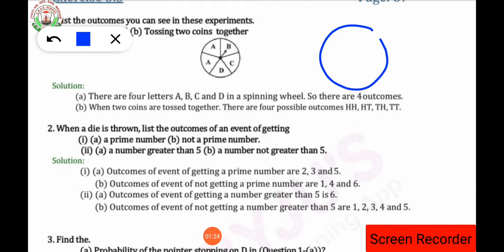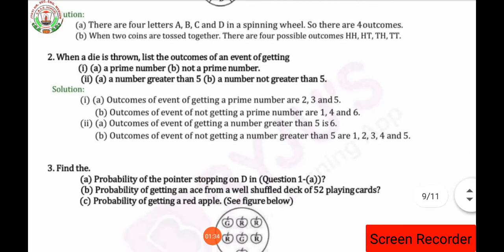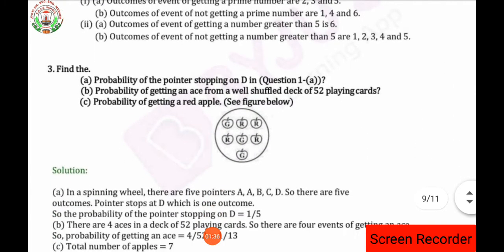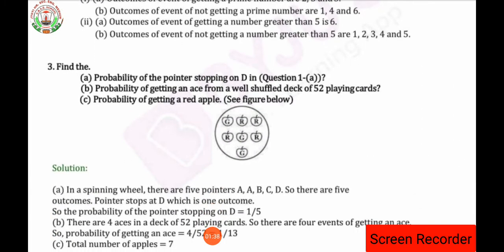So this one is the circle which will be applicable for question number 3. Here is a circle, this one is a pointer, here A, B, C, D and this one is A. Clear? So with the help of this we have to solve question number 3. Let's see what is asked in question number 3. Find the probability of the pointer stopping on D in question A. What will be the probability for that?